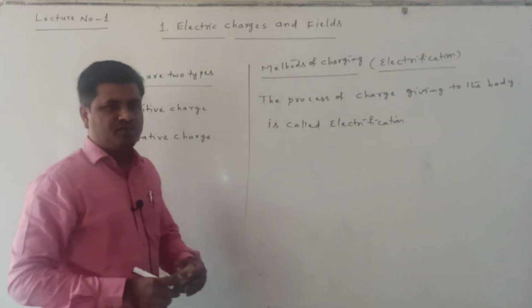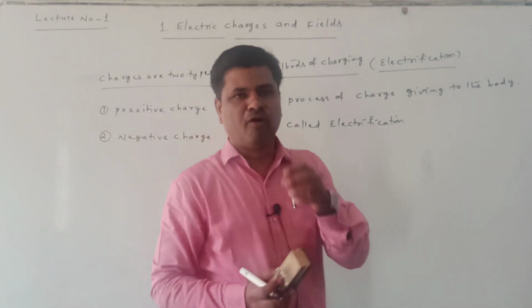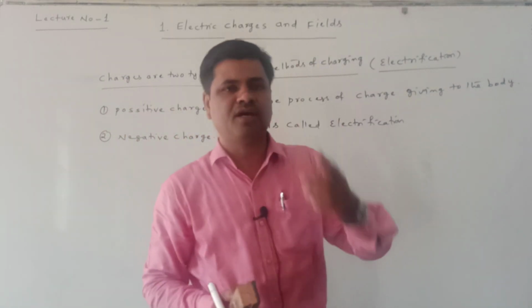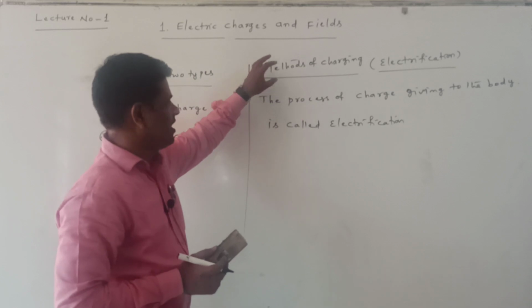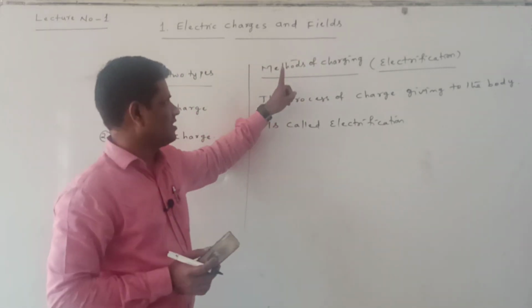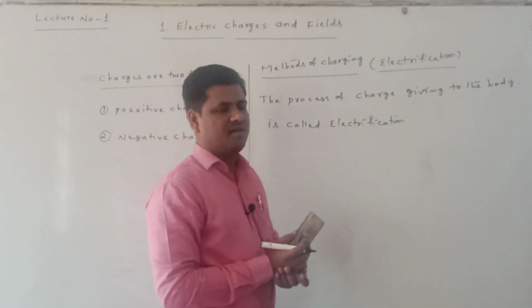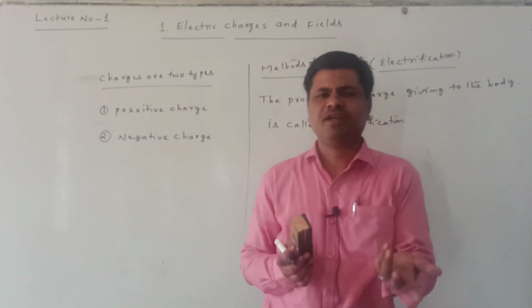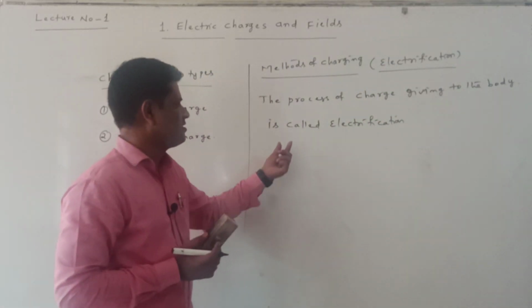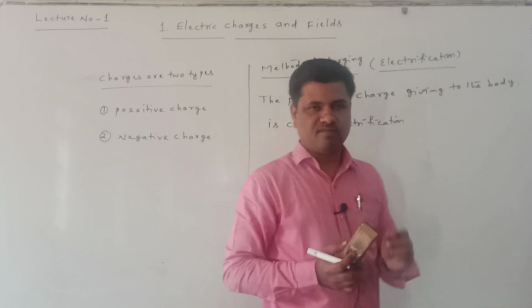Means in which process the charge is given to the body or charge is produced on the body. That is called electrification, or that is called methods of charging. The process of charge given to the body is called electrification.